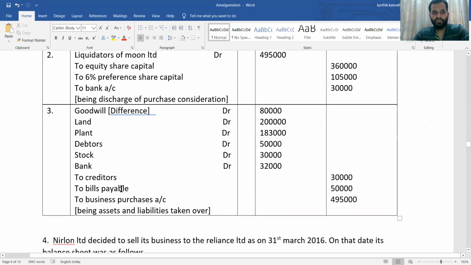Now liability side. Liability side, to creditors 30,000 directly and to bills payable 50,000 directly given in the balance sheet, and to business purchase account. This amount is again purchase consideration amount. Wherever there is a business purchase account, you need to write purchase consideration total amount. So being assets and liabilities are taken over. In this entry, credit side total is more than the debit side. So goodwill is your balancing figure. Make a total of 4,95,000 plus 50,000 plus 30,000 and deduct all the debit side items. You will get 80,000 as your answer.